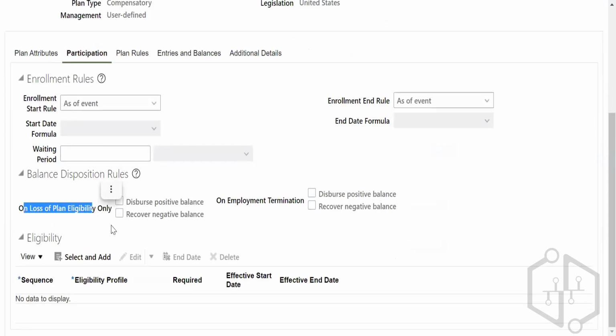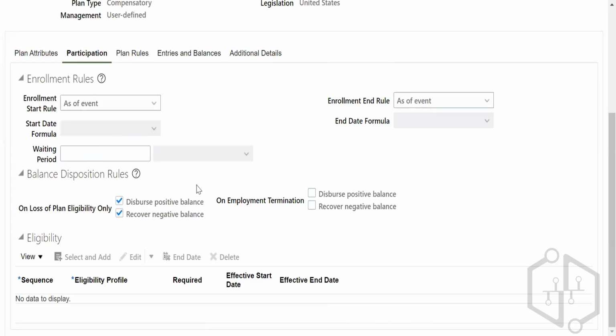On loss of plan eligibility, that means when that plan is going to expire, sorry, when you are not eligible for the plan, you can disperse the positive balance and recover the negative balance. Okay. So you are checking this checkbox. That means you want that thing to happen. Disperse positive balance, recover negative balance, right?